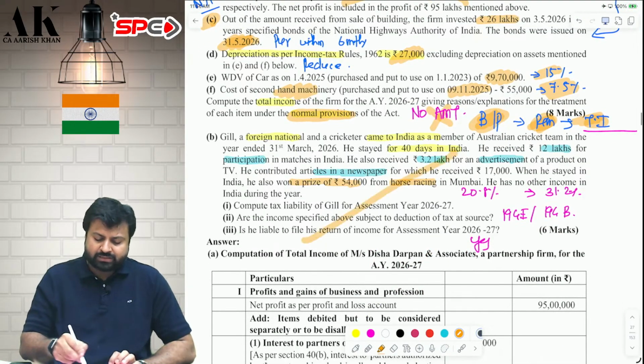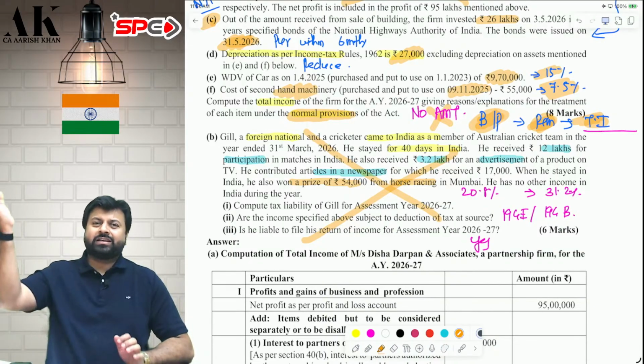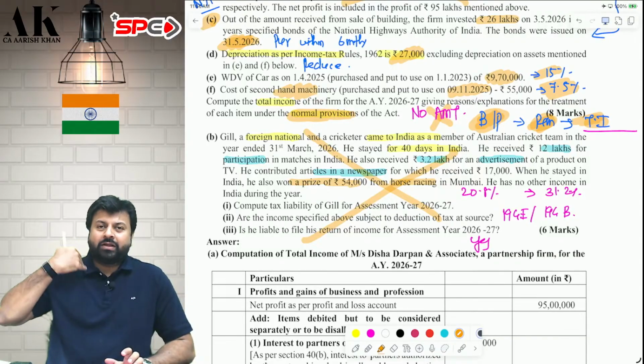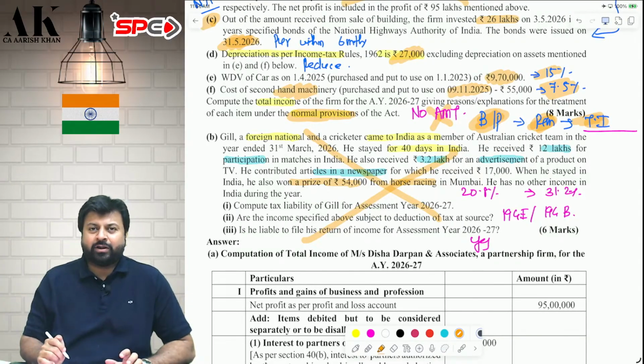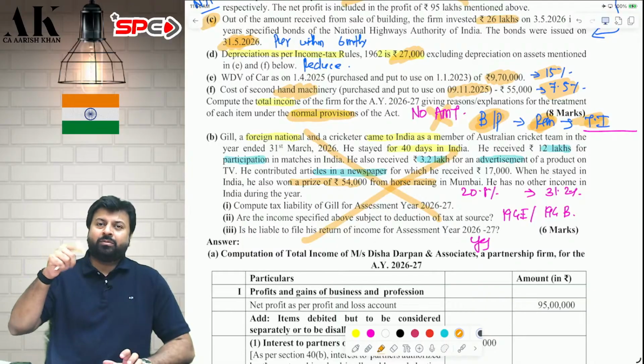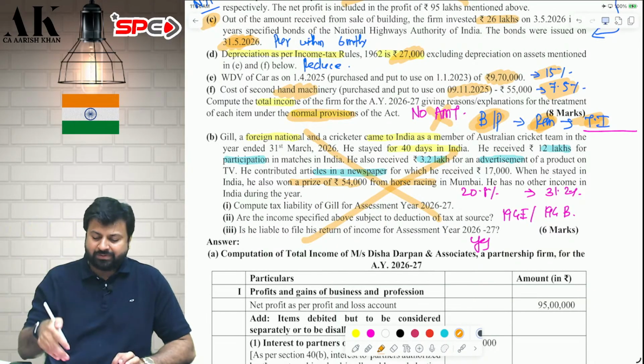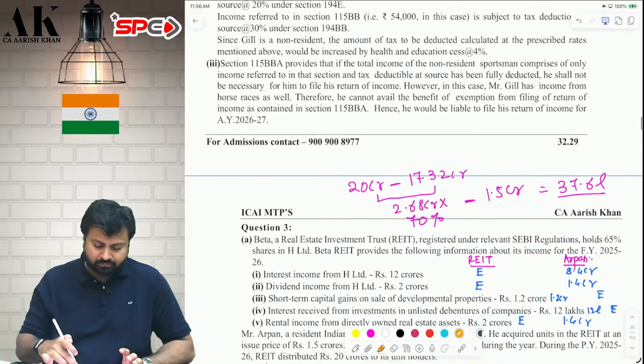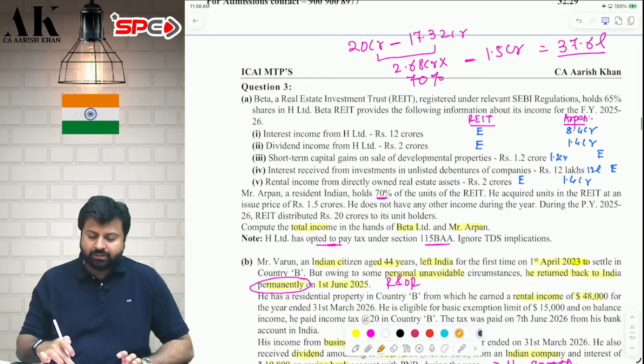Next question, similar. Just now we have done it. Check it, please. For a national coming to play in India and is earning from playing, for whatever he is earning from playing, that will be subject to 20.8% tax. And whatever is earning from horse race and lottery, that will be subject to 30% tax. Just now we have done this question. Check it, please. Nothing great. Question number 3. Let's start.